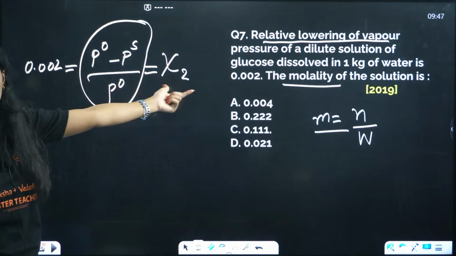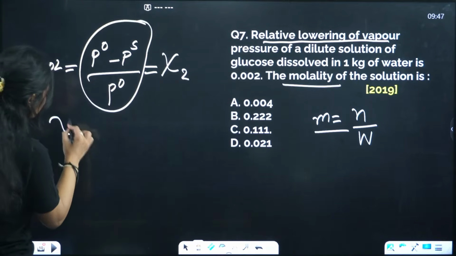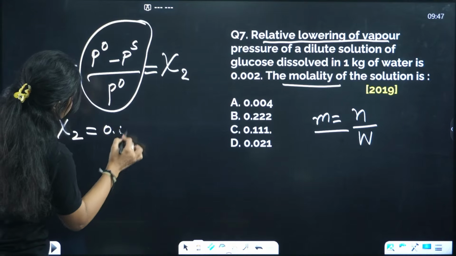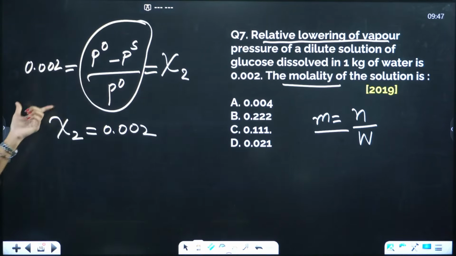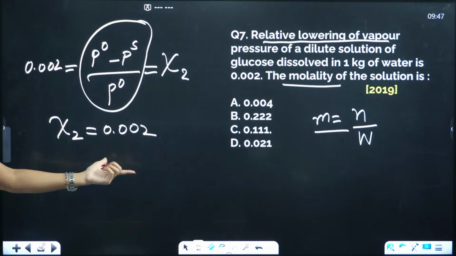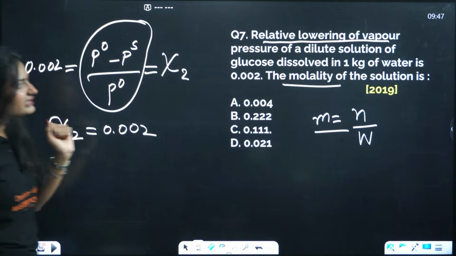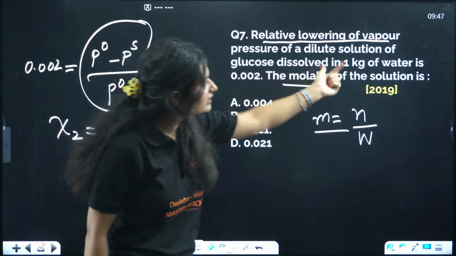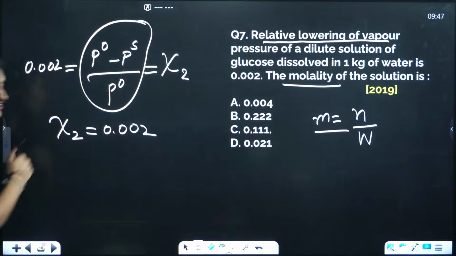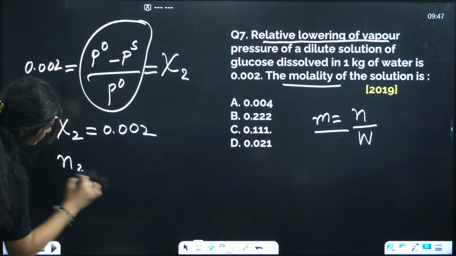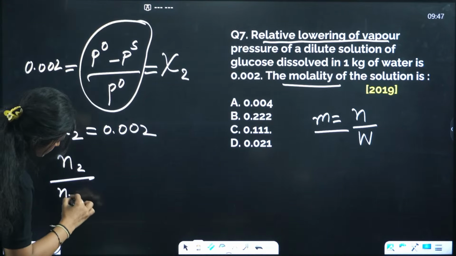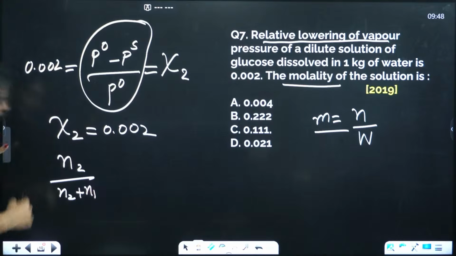Now, the mole fraction we know, which is 0.002. From this relation, we know that mole fraction is 0.002. Now what do we need? We have glucose dissolved in 1 kilogram of water. Mole fraction is what? Number of moles of that component upon total moles.